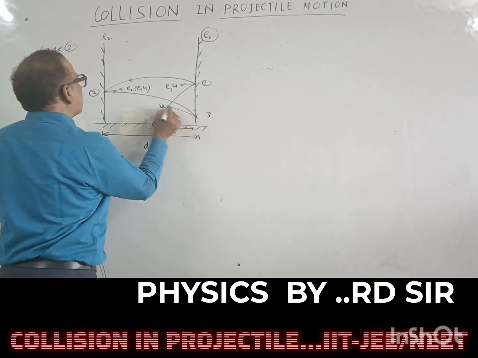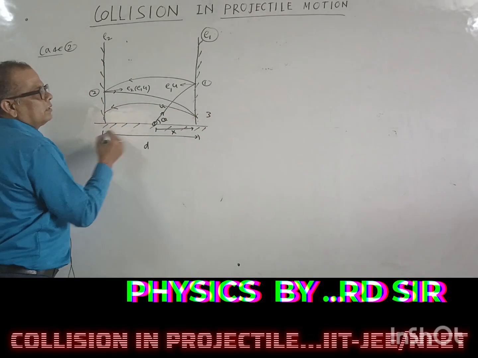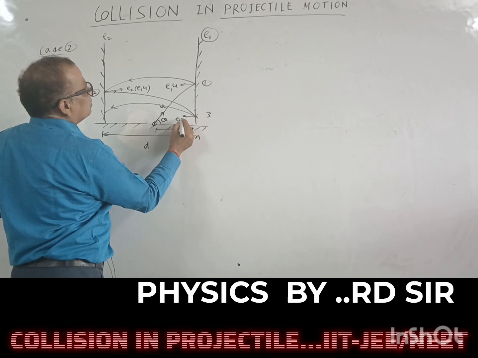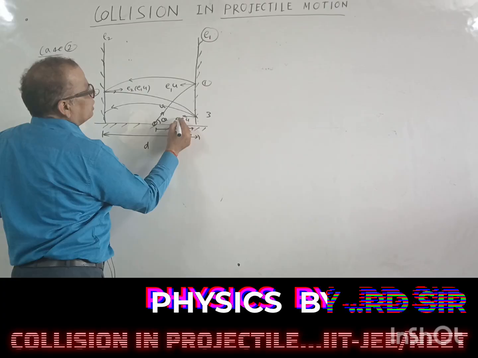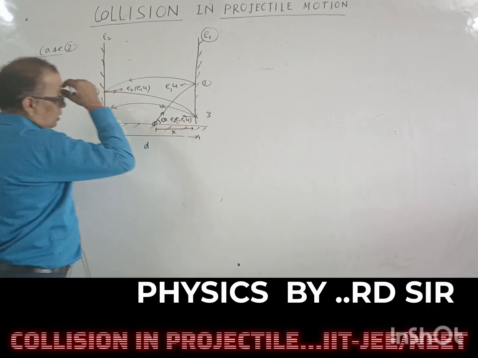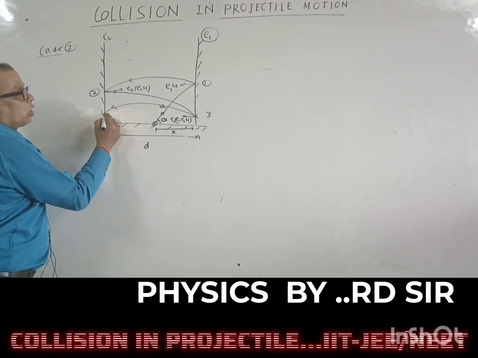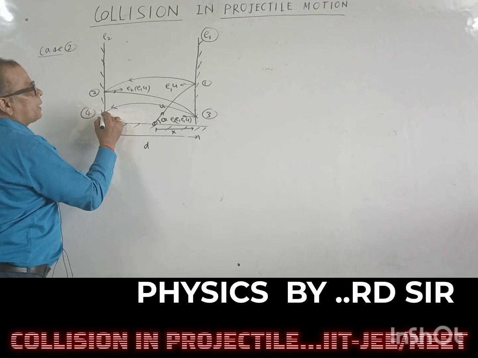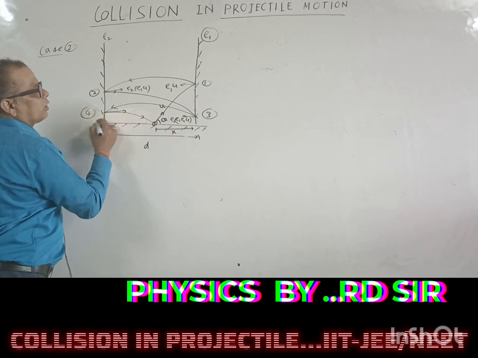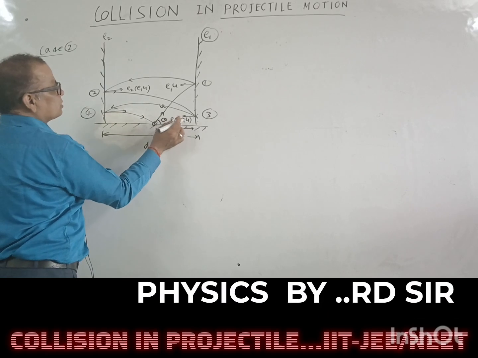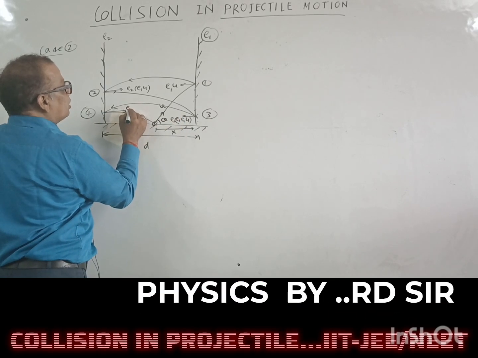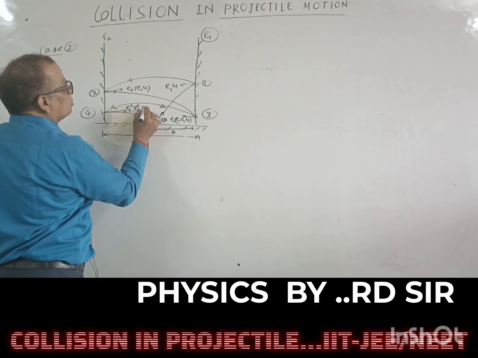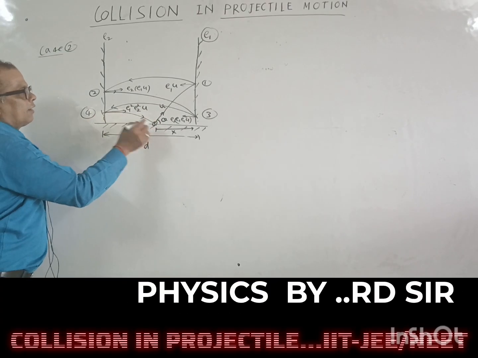After the third collision, it continues to move, and the horizontal velocity will be E1 E2 u into E1. After the fourth collision, the particle returns to the same point, and this velocity will be E1 square E2 square u. This is the velocity after the fourth collision.